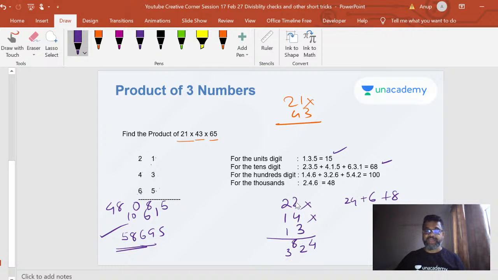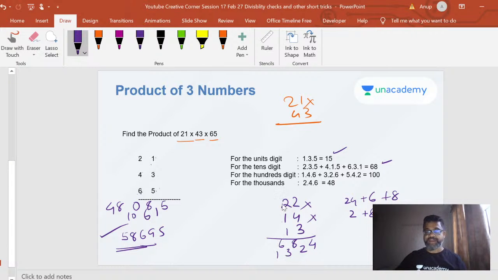Then I multiply. I'm taking the units place and multiplying by the tens place to get the hundreds place. So 2 into 1 into 1, which is a 2, plus 4 into 2 into 1, which is an 8, plus 3 into 2, which is a 6. So this gives me a 16.